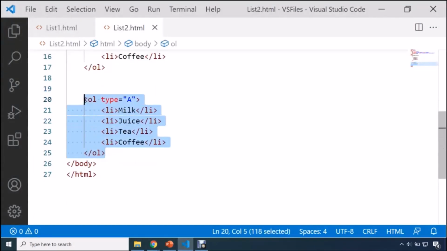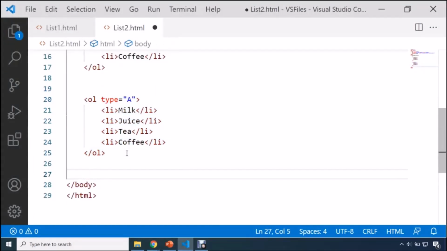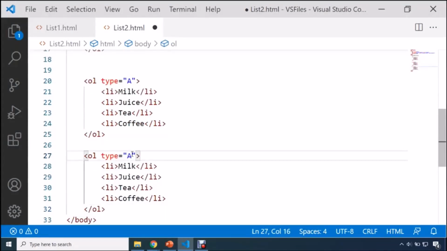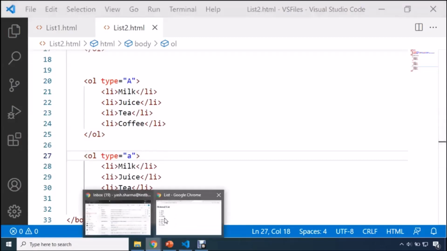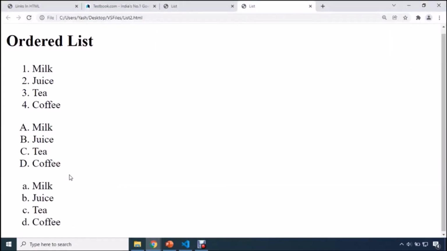Now suppose you want to display your set of items in lower case. Then you just need to change the type of your attribute, and here you can use small a, or you can write your alphabet a in lower case. Let me save it. Here I'll refresh it, and now you can see that your set of items is displayed in lower case.